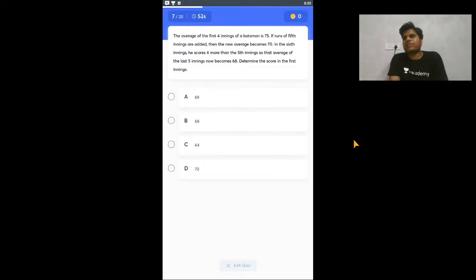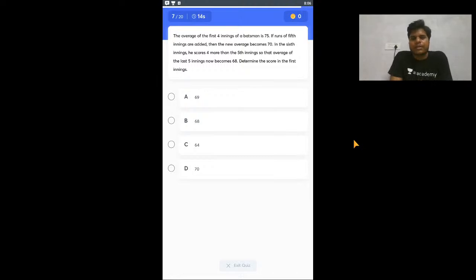This type of question was in yesterday's quiz also. In yesterday's quiz, the first question was a similar kind of question. Definitely you can solve this question by making the equations, but we can also solve it in a slightly different manner. If we have time today, we'll show how to solve this question very easily without making equations. I will show you this method without making these two equations that we would need to make here. So if we have time around 8:30, then I will show you the other approach to solve this question.